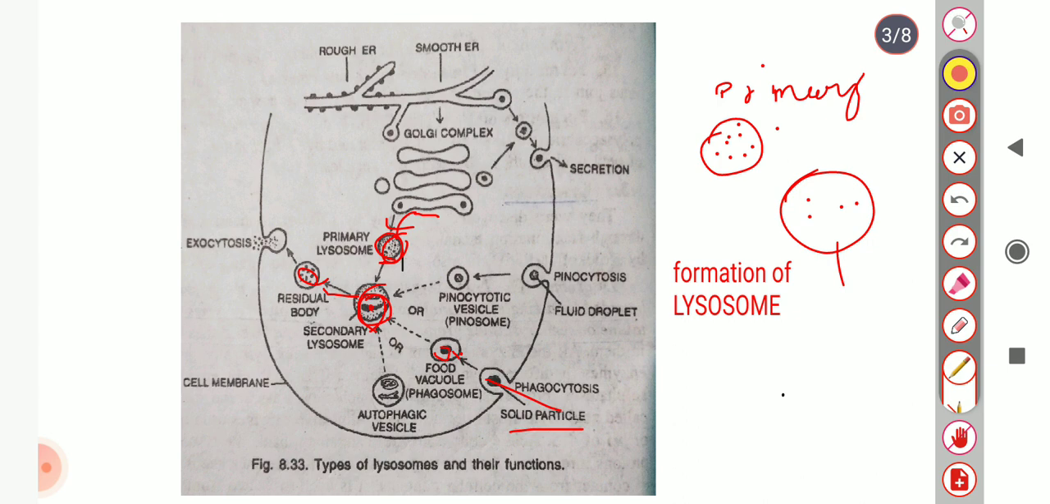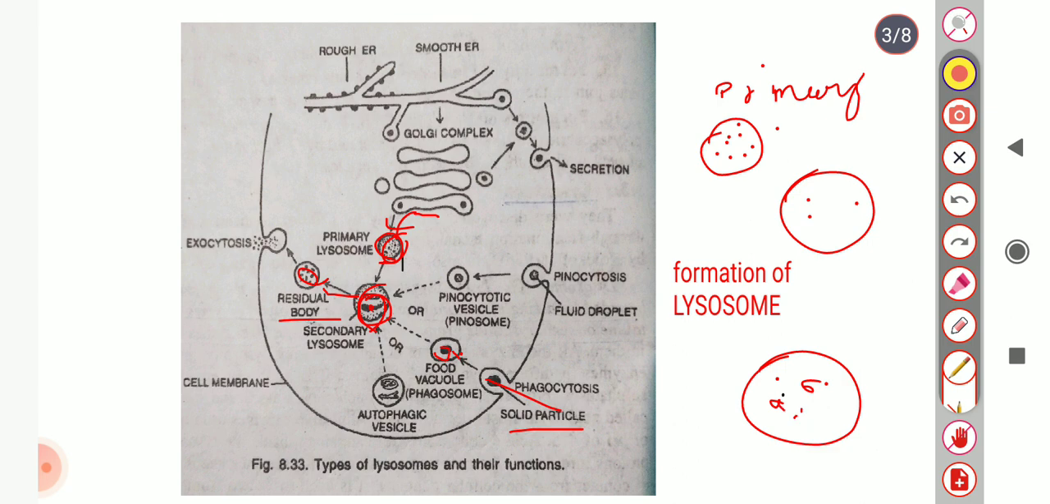Next, the secondary lysosome further forms the residual body. You can see that residual body. The residual body is also called the tertiary lysosome. These are those lysosomes in which only indigestible food material has been left, meaning the residual body contains indigestible food material.